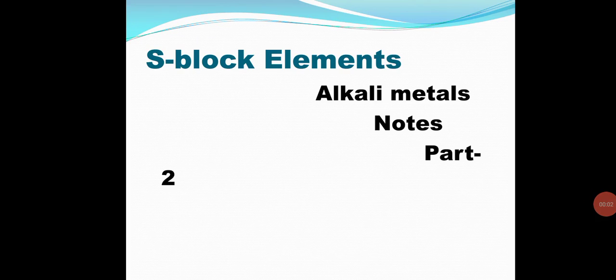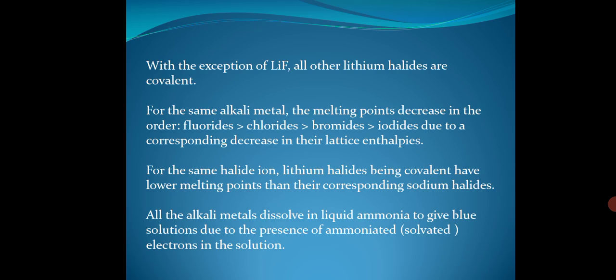Now continuing with the alkali metals only, we have the next part. With the exception of lithium fluoride, as we have just seen, the reactivity of the alkali metals towards a particular halogen increases in the order Li < Na < K < Rb < Cs, while that of halogens towards a particular alkali metal decreases in the order